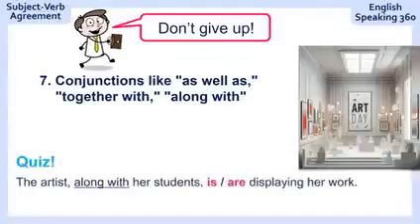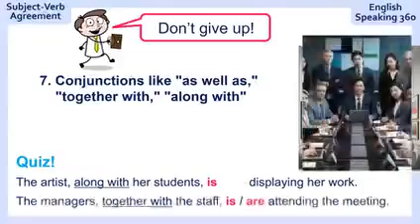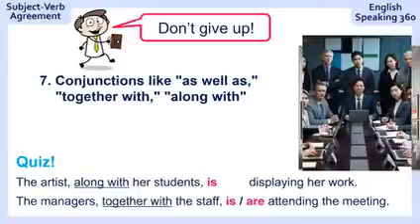Number 7, conjunctions like as well as, together with, and along with. Here's your quiz. The artist, along with her students, displaying her work. Ready? The answer is the artist, along with her students, is displaying her work. Number 2, the managers, together with the staff, attending the meeting. And the answer is the managers, together with the staff, are attending the meeting.